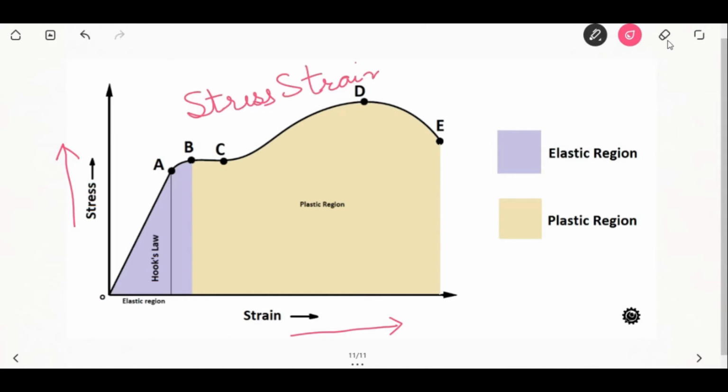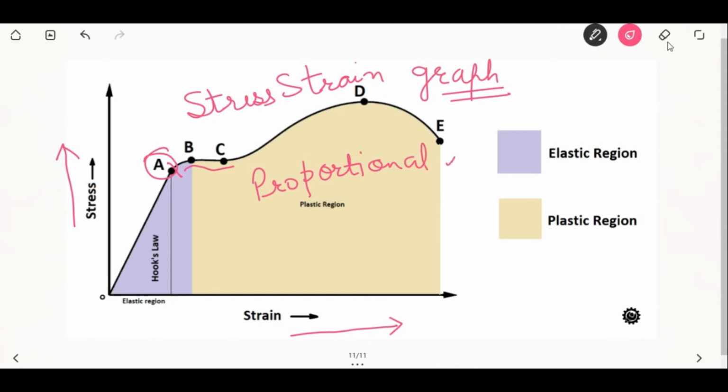The stress strain graph is a straight line until point A. After that, it curves. The point A is the proportional limit, the elastic region, and after it is the plastic region. Hooke's law.